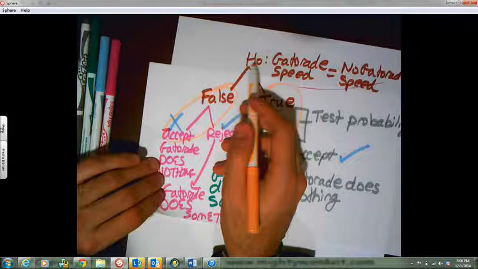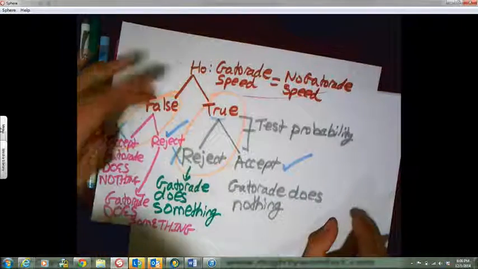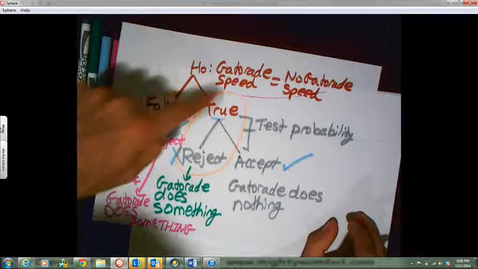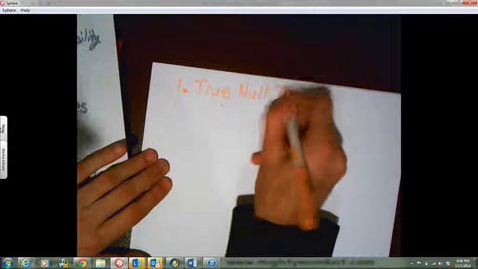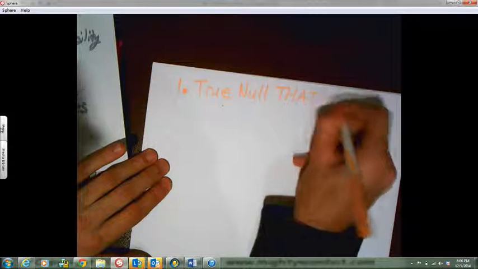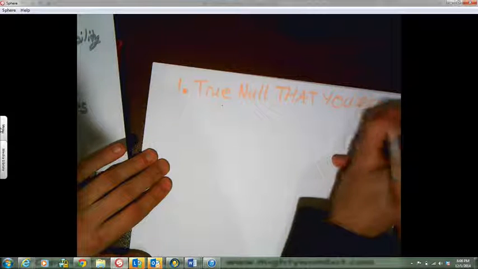So if you think about it, the two errors were what? False null hypothesis, which you accept. So there are two errors, right? One is false null hypothesis that you accept. The other one is true null hypothesis that you reject. So true null that you reject.